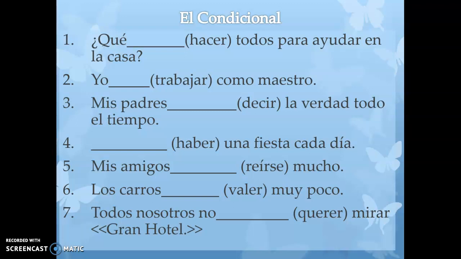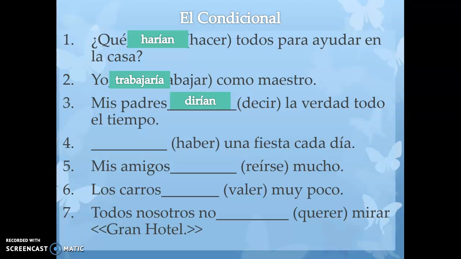Okay, so number 1, this matches with todo. So this is the ustedes form. Hacer is irregular. It's R, like a pirate. So harían. Number 2, yo form: trabajaría. Number 3, decir is irregular. Dir-, dirían.